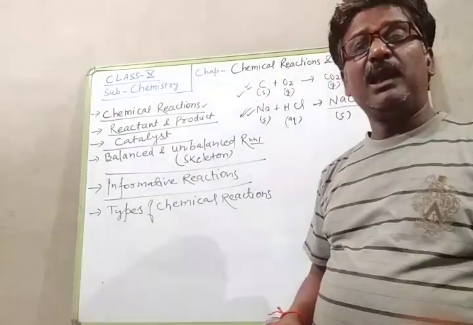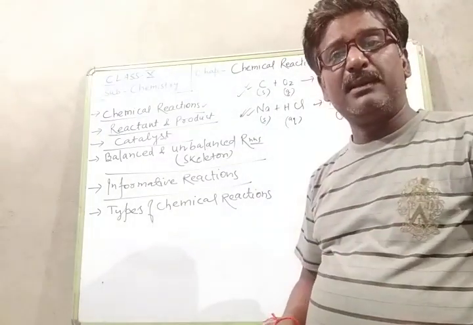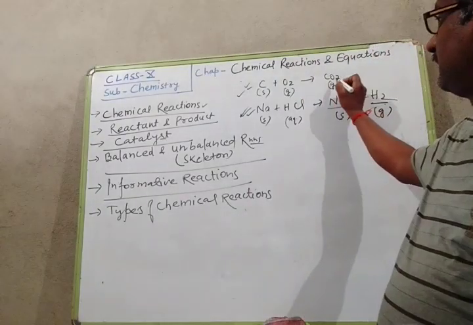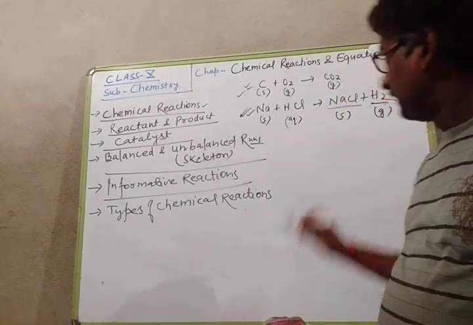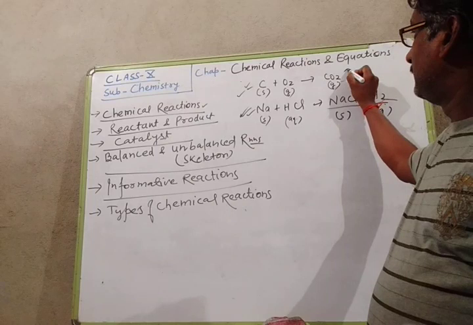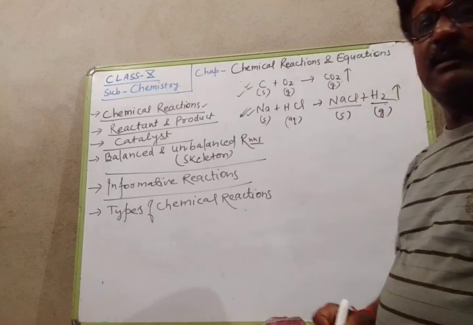After that, if evolution of gas is taking place, for example, this CO2 is gas, this H2 is gas, then this arrow can be indicated.